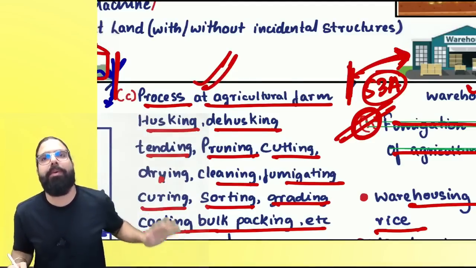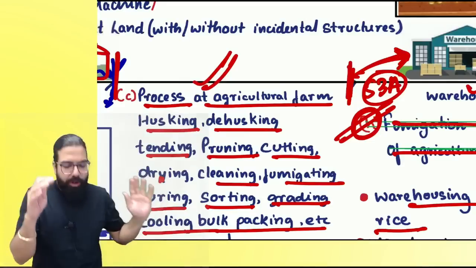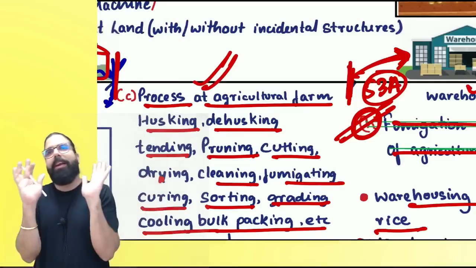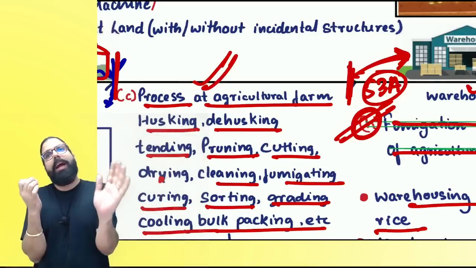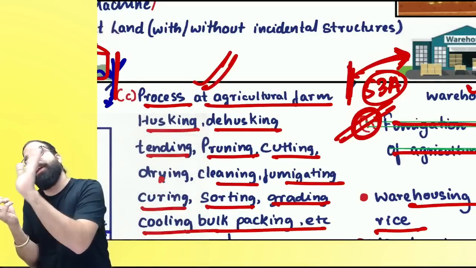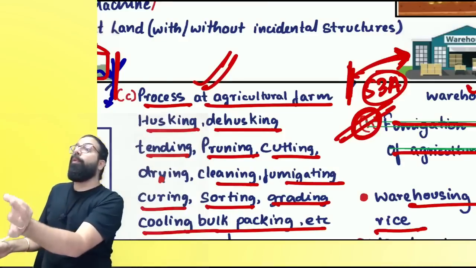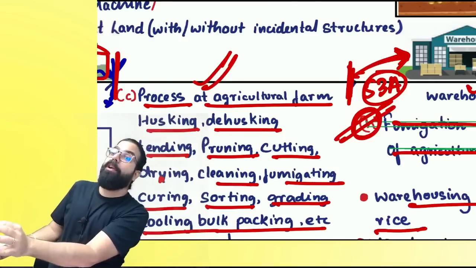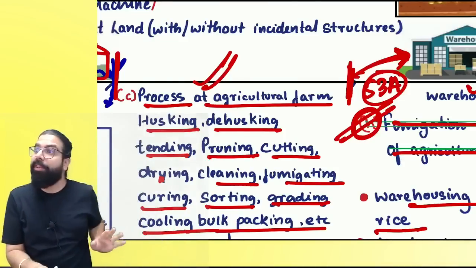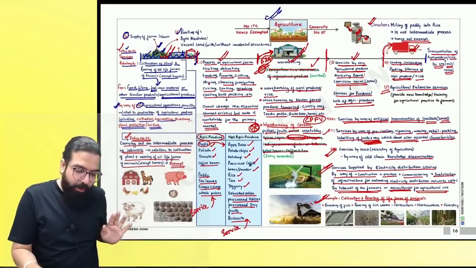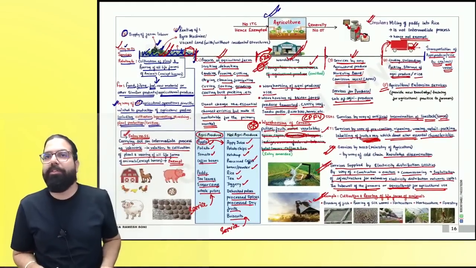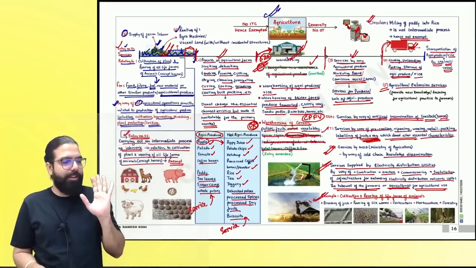Now, the fumigation entry in 54H is deleted, so taxable, and the 53A entry is also deleted. Now it is taxable. So, fumigation in warehouse of agricultural produce, GST payable. Closed, everyone. We'll close the discussion on agriculture.